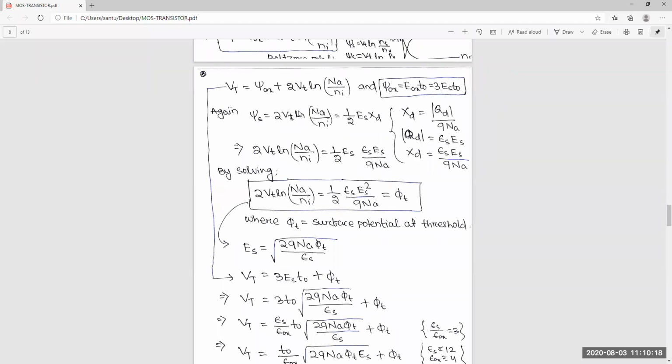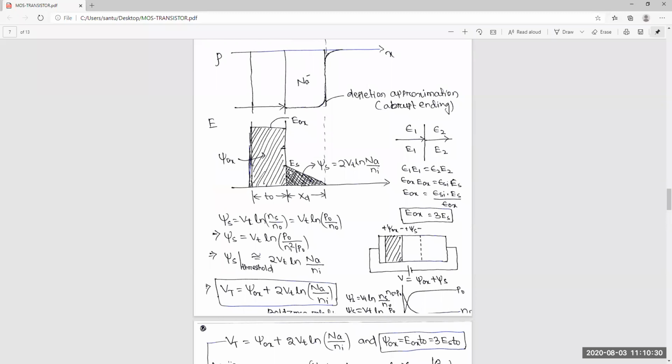Again the phi S, also 2 VTLN, you have already calculated, but there is another formula you can use from that figure. Here see the area: XD is the half base into height. It's a triangle. This is the electric field, and the voltage will be the area under this region.